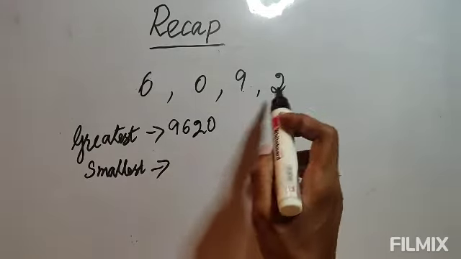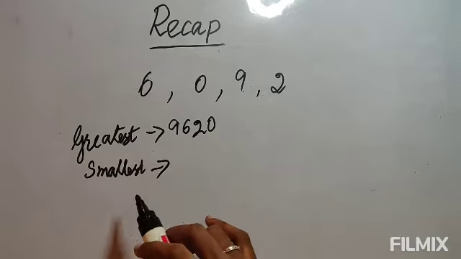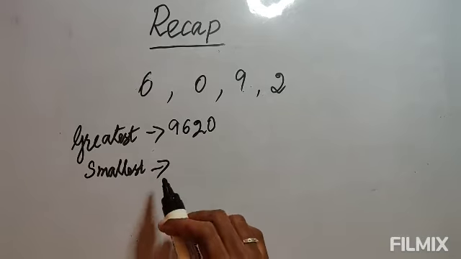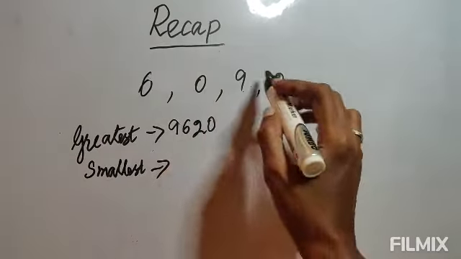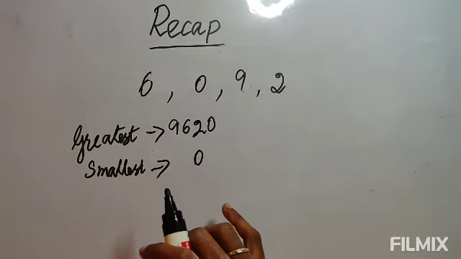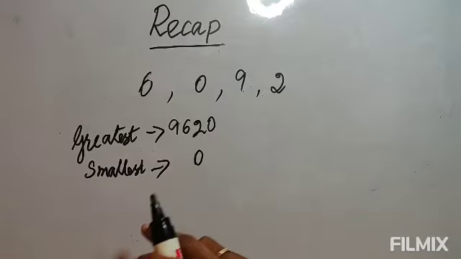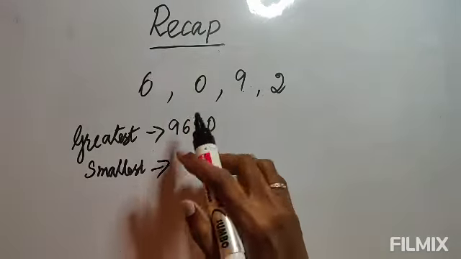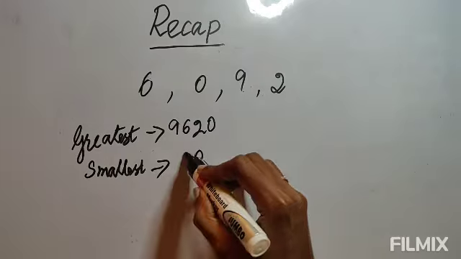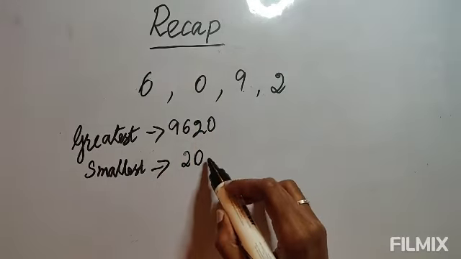When it is given in digits, the question comma will be given, but when you write the answer, don't write the comma. Again, to write the smallest number, among these, the smallest one is 0, but we don't write 0. We don't begin the number with 0. So before that, you have to add any number. Just a little bigger than 0 you have to see, that is 2. That only you will write, not any number, just bigger than 0 is 2.